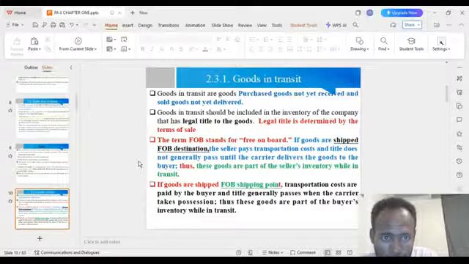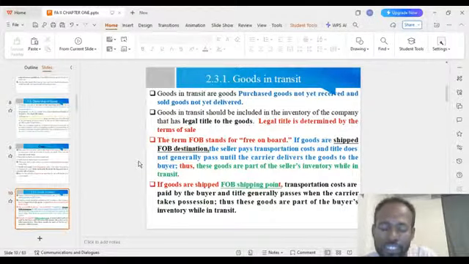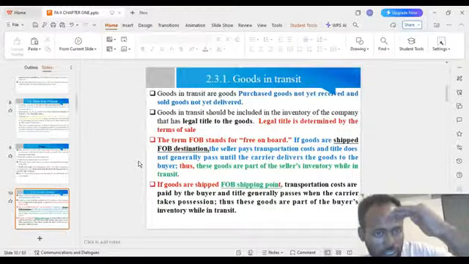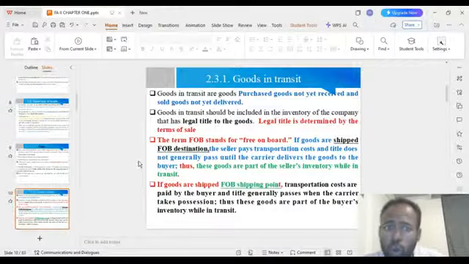When we see goods in transit, for example, goods in transit are goods purchased but not yet received, and sold goods not yet delivered. The goods are purchased, not yet received by the firm, and they are sold, but not yet delivered to other firms. Goods in transit should be included in the inventory of the company that has legal title to the goods. Legal title is determined by the terms of sales.